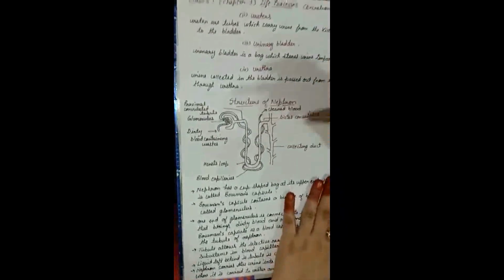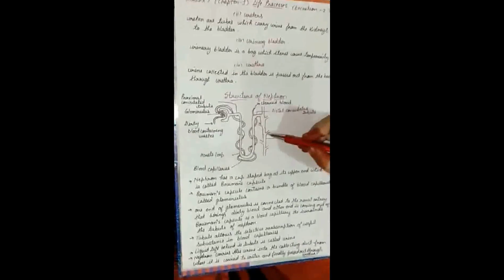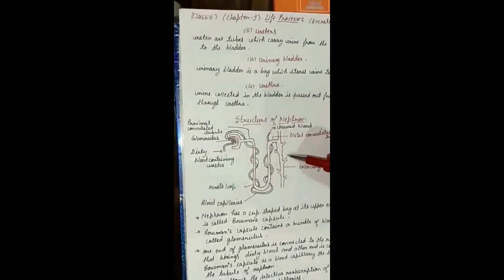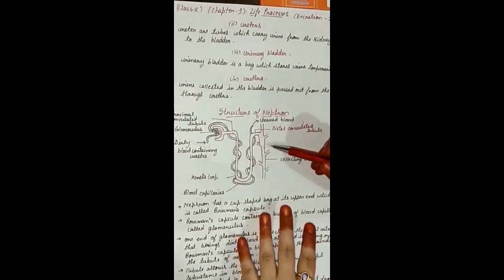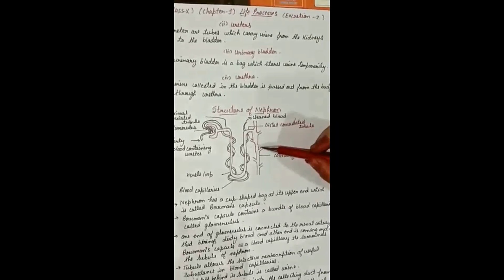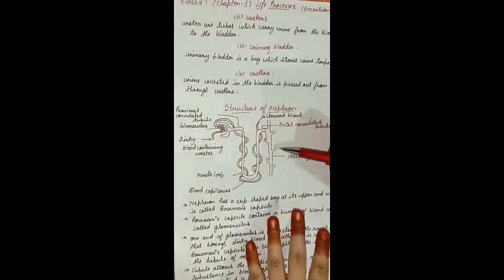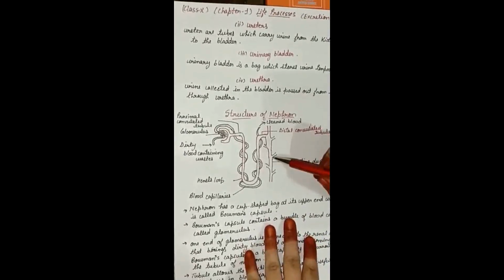Is it clear? Now one more most important thing: in the collecting duct I show here, so many openings are there. These openings mean one collecting duct can be connected to a number of nephrons. It doesn't mean that one nephron will have only one collecting duct. A number of nephrons can share one collecting duct.